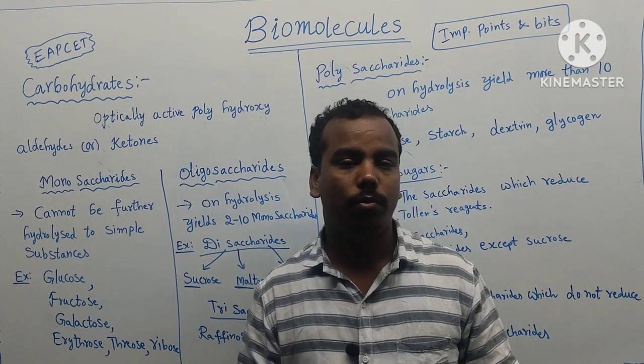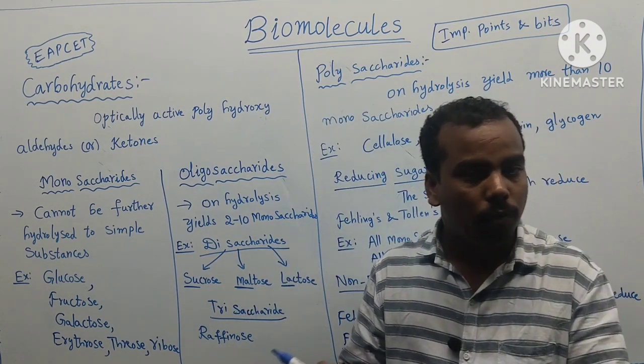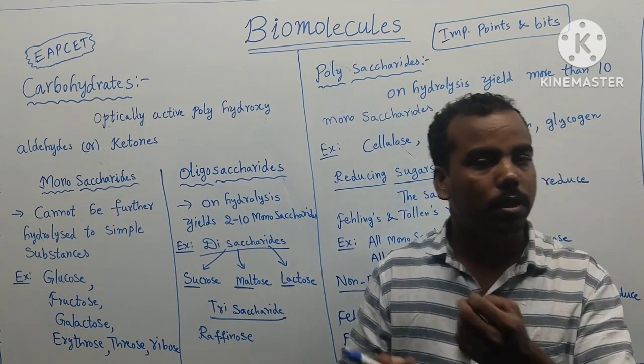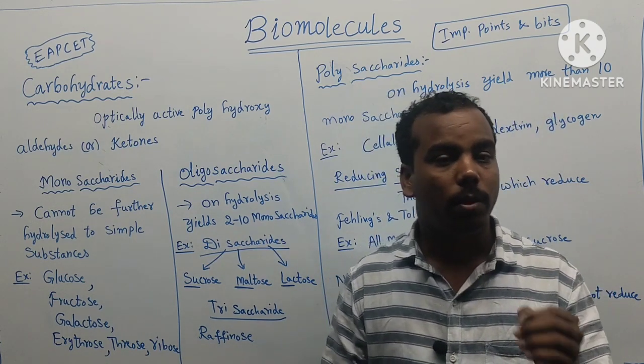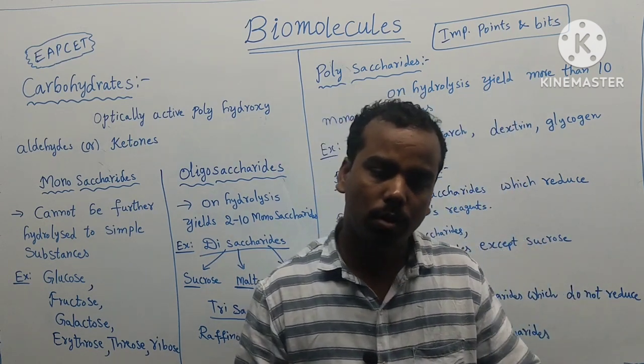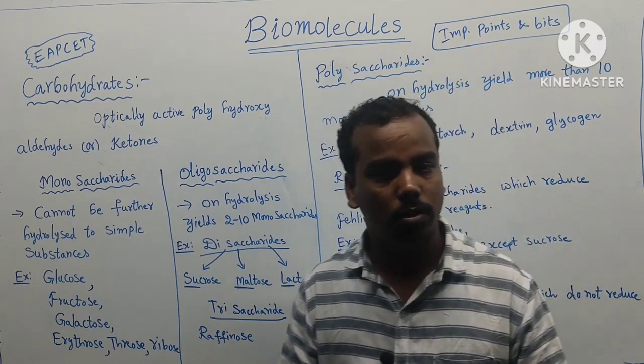Next, different types of vitamins. What is the deficiency of B12? What is the name of B12? What is the name of B1? Which deficiency is caused by vitamin D? What is the source of vitamin D? What is the source of vitamin A? What are fat soluble vitamins? Which of the following is a water soluble vitamin?